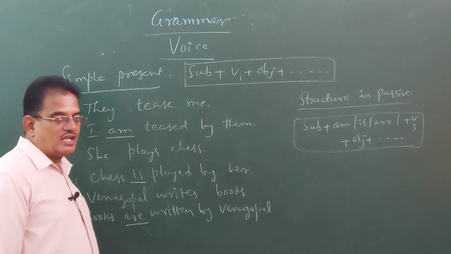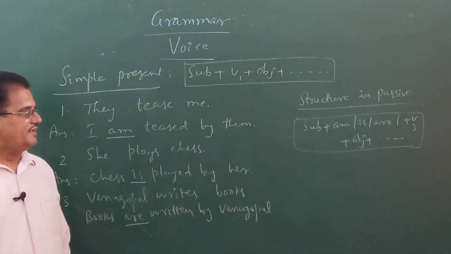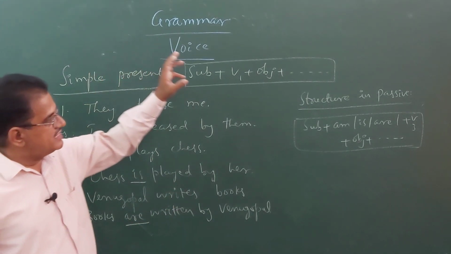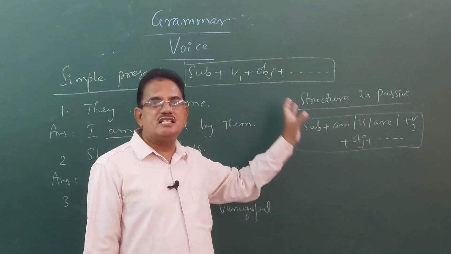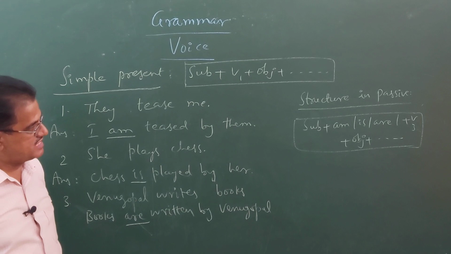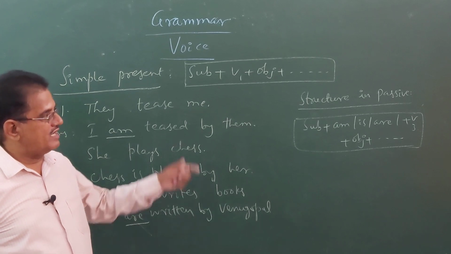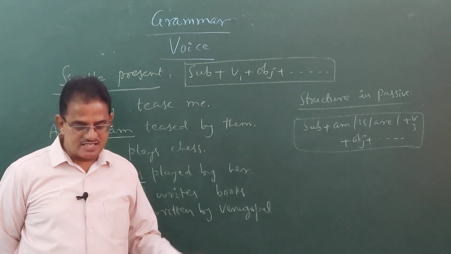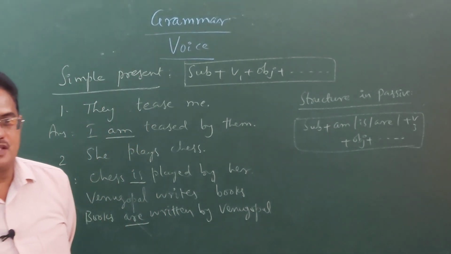So what is the important thing that we have to learn from this structure? You can see that there, children. Am, is, are followed by V3. Generally, when you look at the tense forms in present continuous, you see subject is followed by am or is or are followed by ing form of the verb. That is in present continuous tense, active voice. So at the same time, when am and is and are followed by V3 form, the sentence is always in passive voice only. The sentence is always said to be in passive voice.